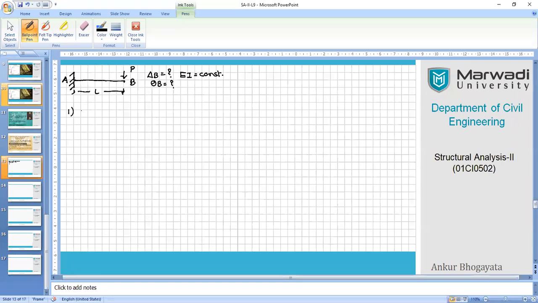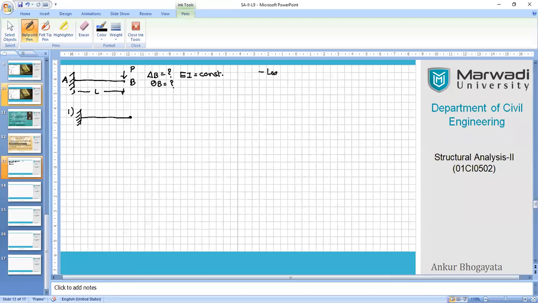So the first step is to rewrite the problem, and identify the location of force at the desired point where we require these quantities. At point B we require deflection. So as a rule, I'm writing a reference rule over here.